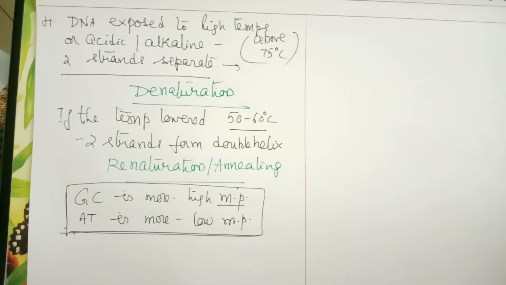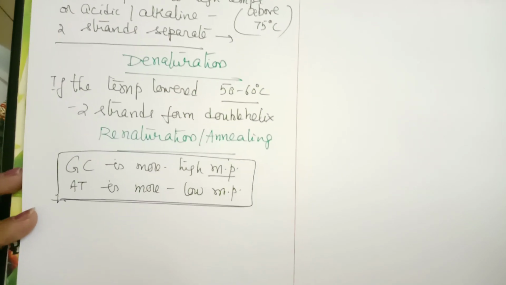This is a very, very important property of DNA, which is being utilized for many genetic engineering experiments to form hybrid DNA.